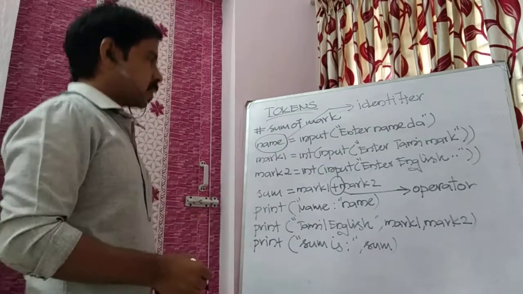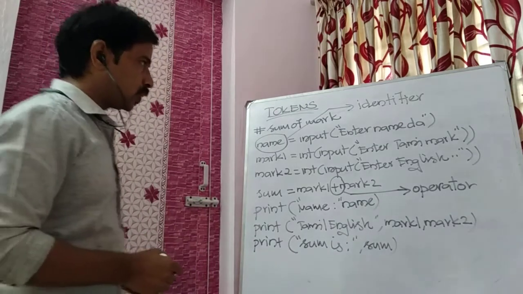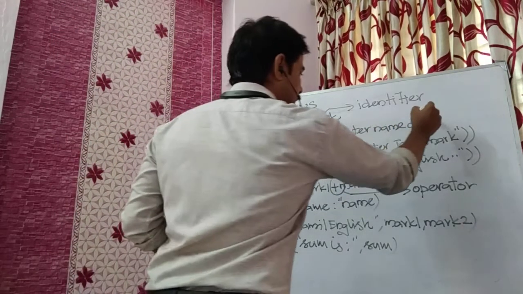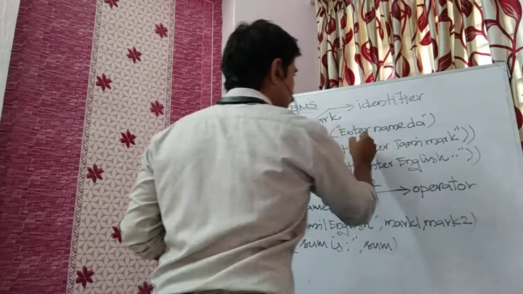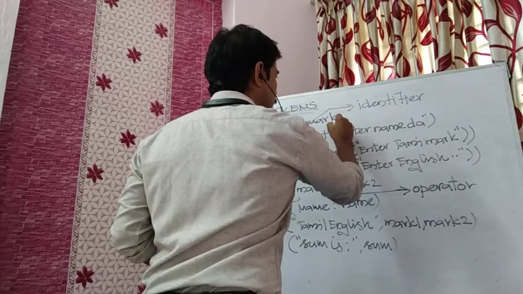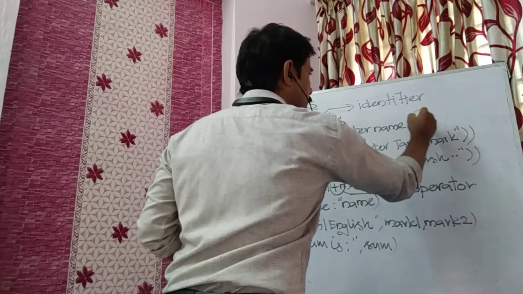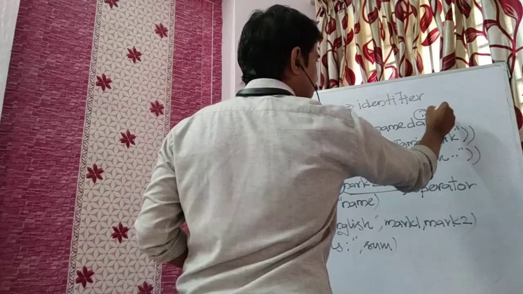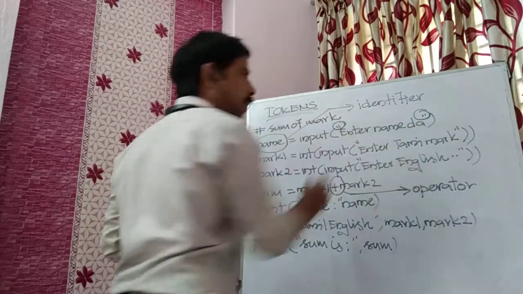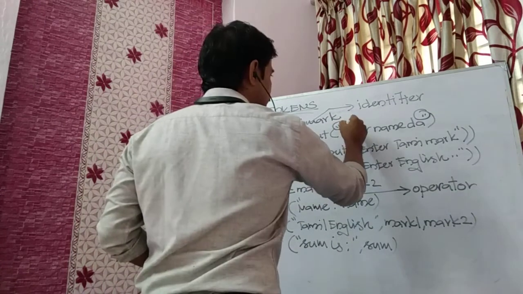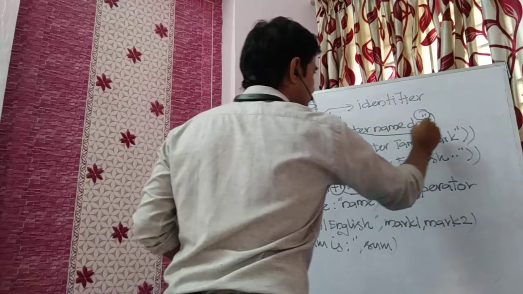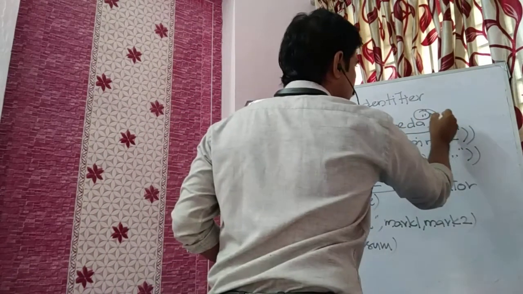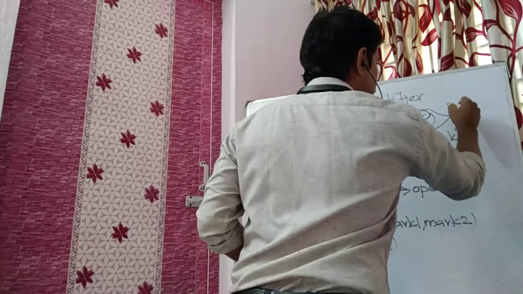Fine. Then punctuator. You see, this double quote, or this symbol, this bracket, all these together, I am taking this as a punctuator.